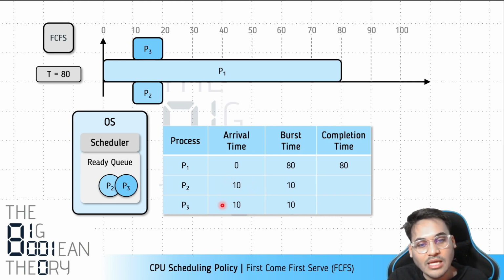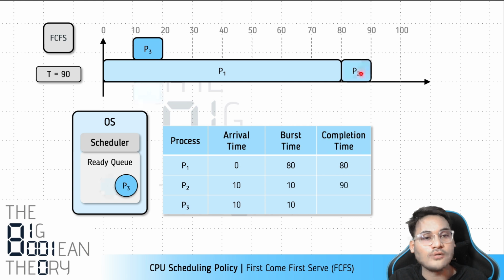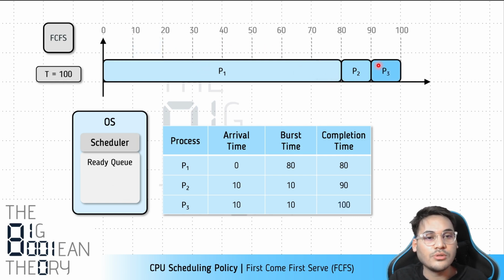Since the arrival times are the same, we cannot really compare based on arrival time. We have to do a tie breaking, so we just use the process ID. Let's assume process P2 is allowed to execute on the CPU. It executes for just 10 milliseconds. It's a short process compared to P1. Once P2 is done, we are left with P3, the last one to go on the CPU. Again, P3 is also a short process and it finishes at t equals 100.